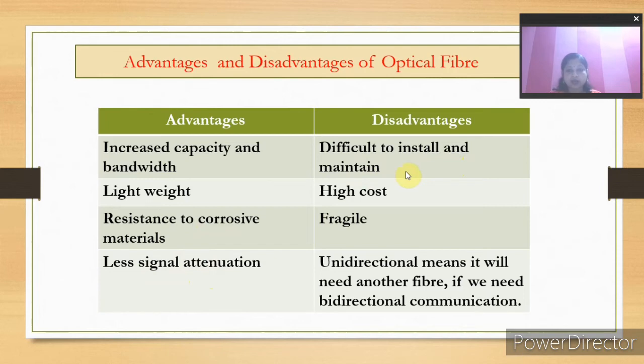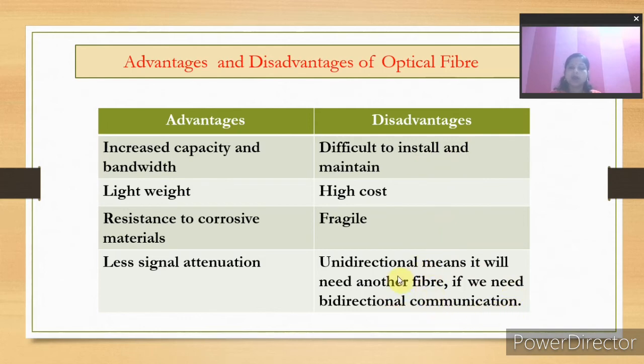In the beginning I told you that this type of transmission media is difficult to install, and it needs professionals to work with this type of wires, meaning general workers cannot do it. High cost, fragile, unidirectional, meaning it will need another fiber if you need bidirectional communication.